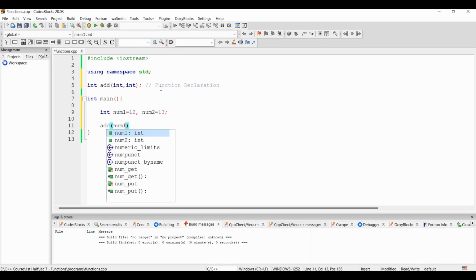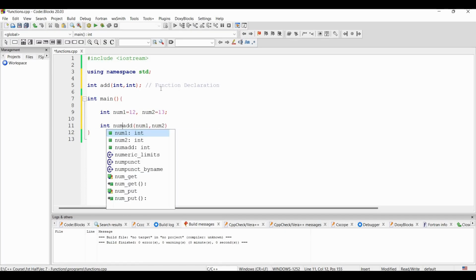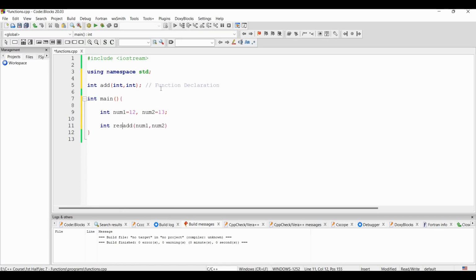Let's add num1 and num2, and the result will be stored in the variable res, right?